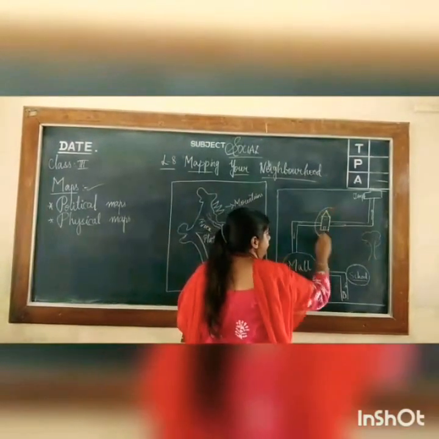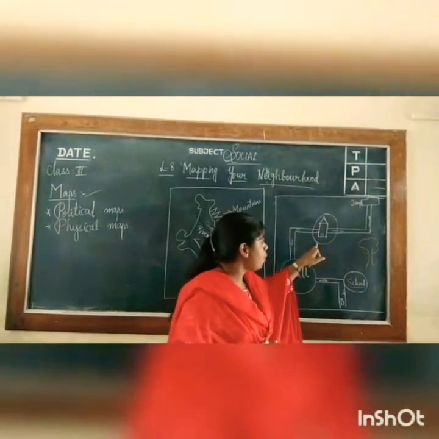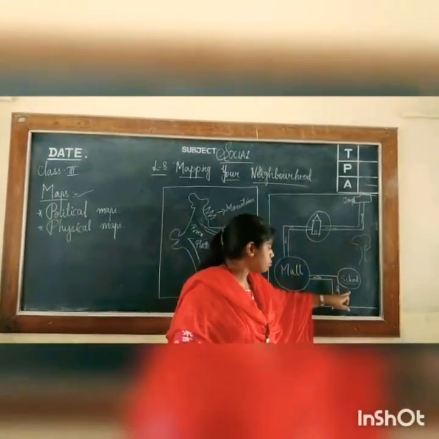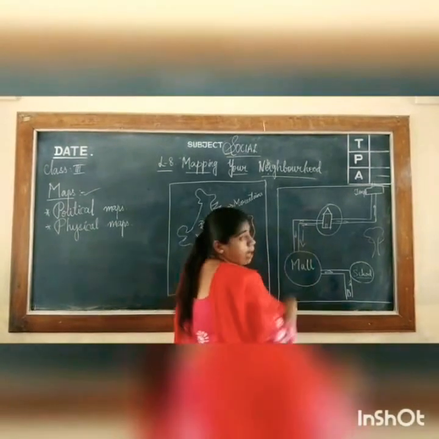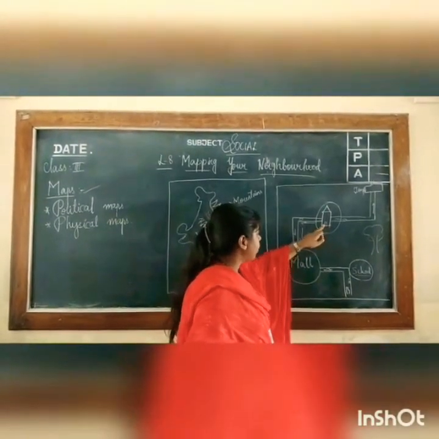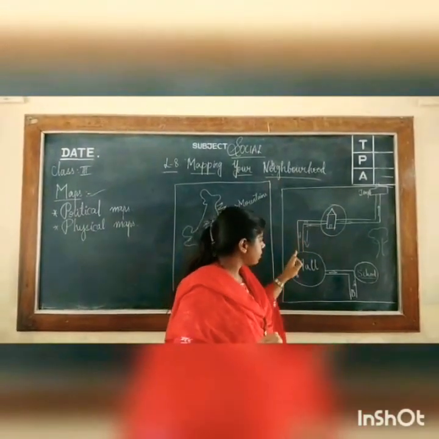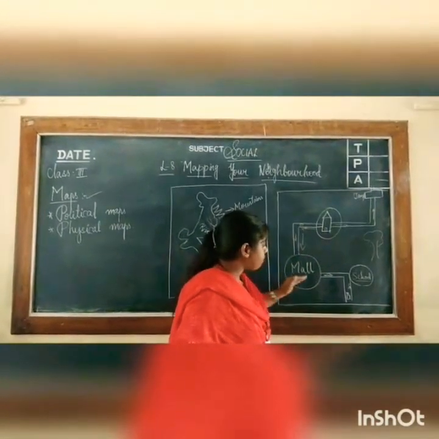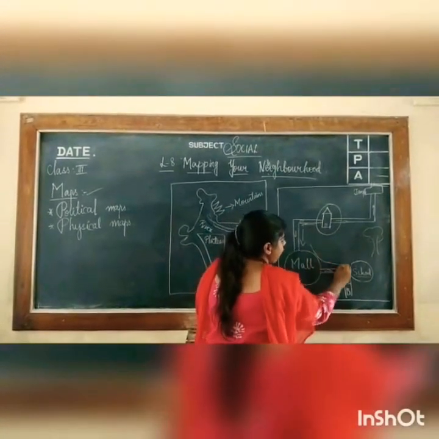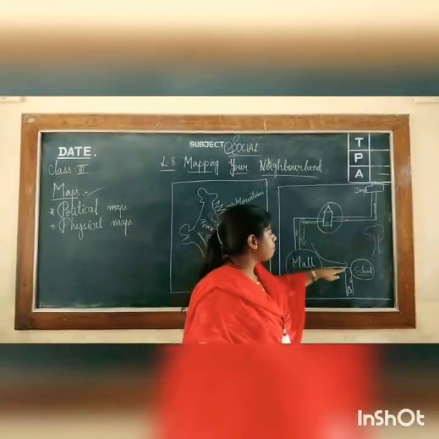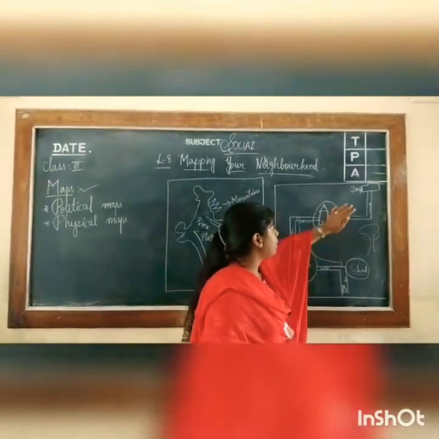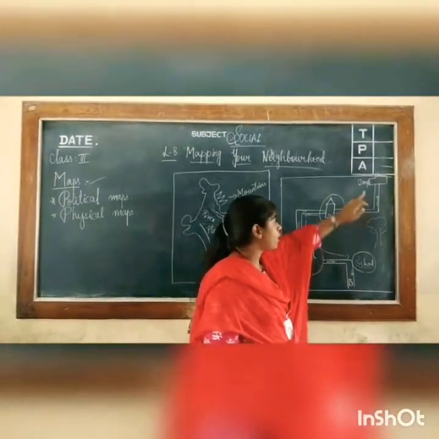This is your house, and from your house you want to go to school. So this is the direction you will follow on a map. Right? From here you will turn right, then you will find a mall, and from there you will cross the mall and go to school. So this is a diagram which is showing you the direction on a paper.